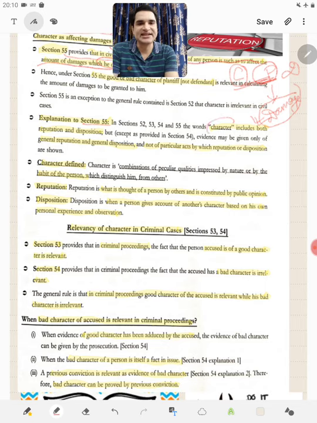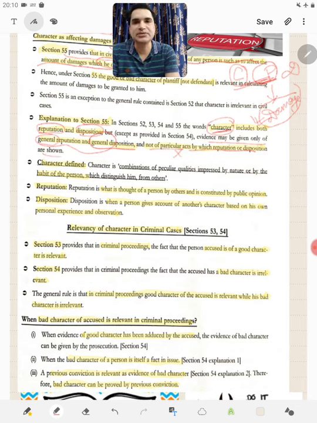So it says character includes both reputation and disposition. Please mind you, friends, that there are two parts in this explanation: one, what character includes, and then what type of them. So first it says that character includes both reputation and disposition, but evidence may be given only of general reputation and general disposition, and not of particular acts by which reputation or disposition are shown.